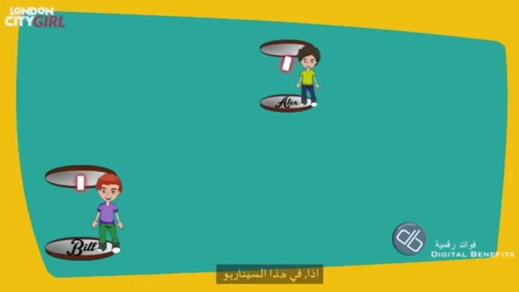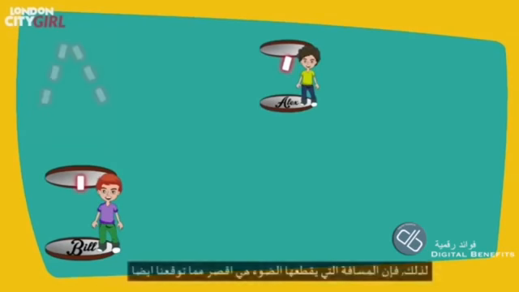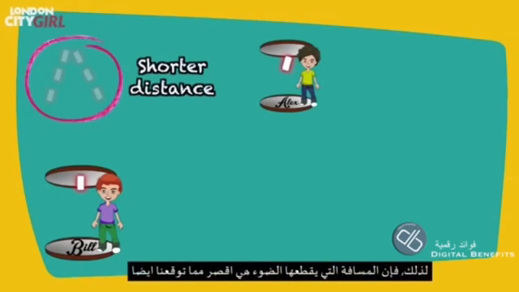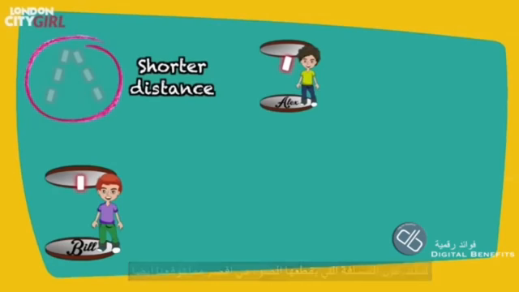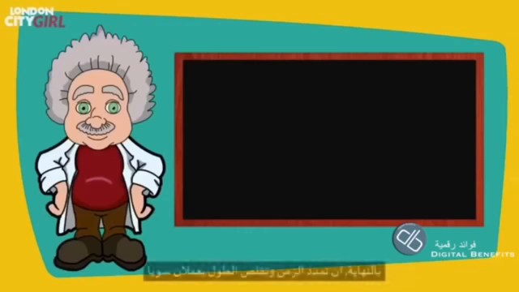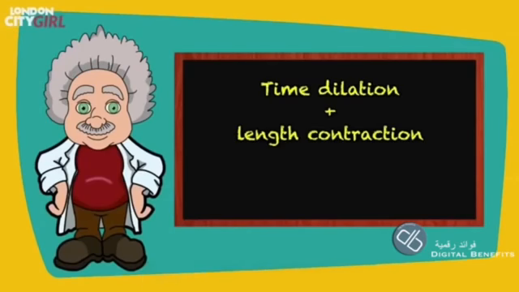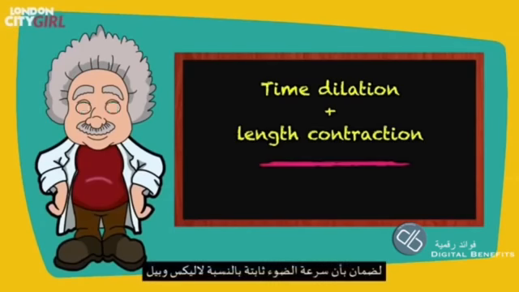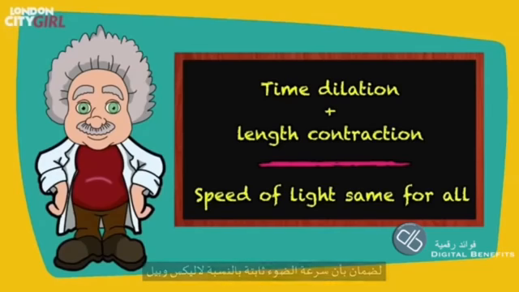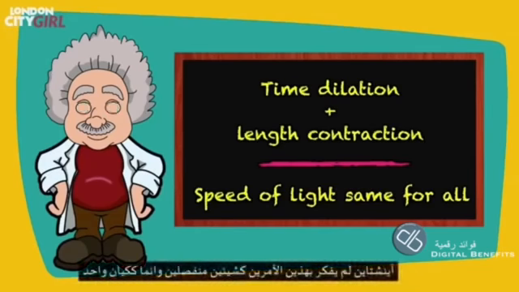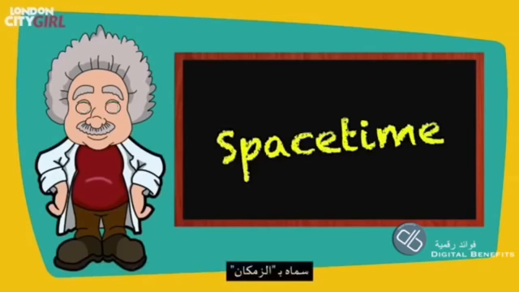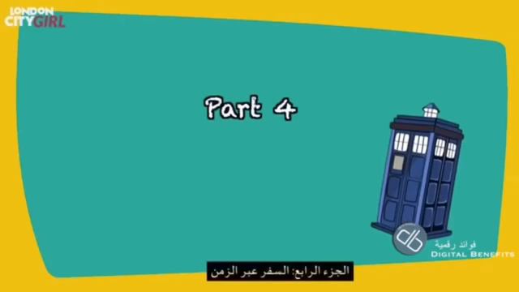So in this scenario, Alex and his mirrors are actually smaller than we thought, and therefore the distance the light beam has to travel is actually smaller than we thought also. In conclusion, time dilation and length contraction work together to ensure that the speed of light remains the same for both Alex and Bill. Einstein preferred to think of space and time not as two separate things, but one entity. He called it space-time.